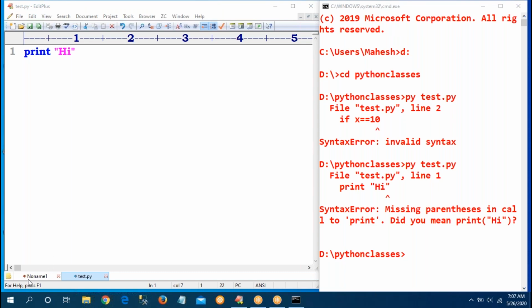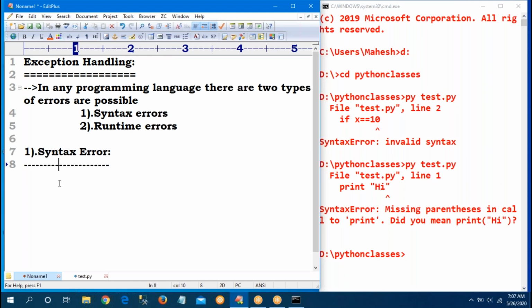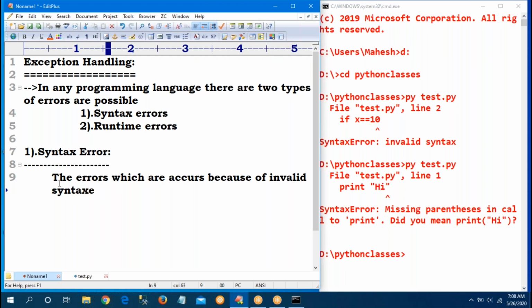Sir, who is responsible to resolve these? The syntax errors are the programmer's responsibility to correct, because invalid syntaxes are called syntax errors.